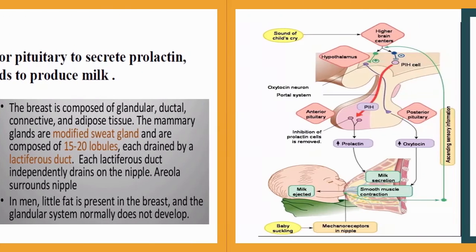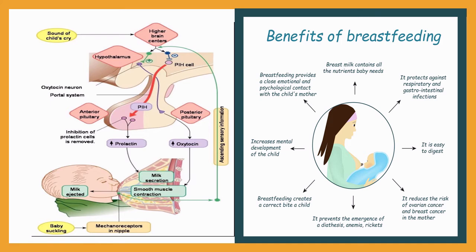Now let me try to understand the whole process of lactation using this diagram. First of all, when the sound of a child's cry is heard by the mother, what happens? The mother's higher brain centers, which include the hypothalamus and PIH, the prolactin inhibiting hormone cells, will be activated.